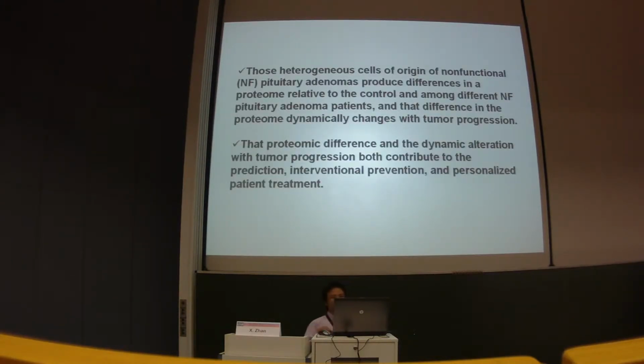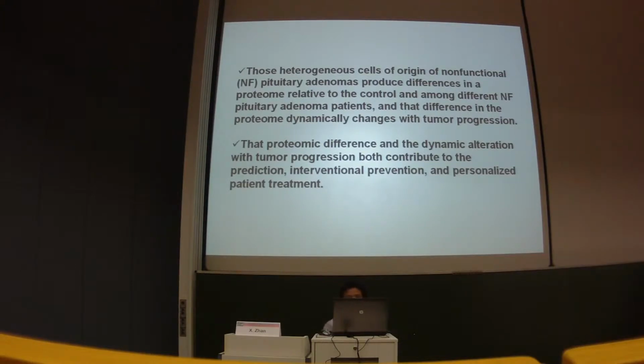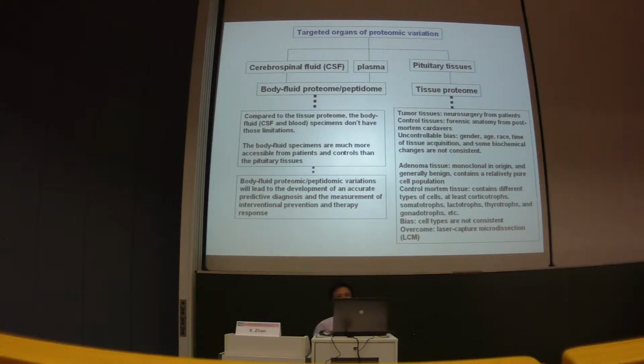Those heterogeneous cells of origin of non-functional pituitary adenomas produce a difference in proteomics related to the control and among different NF pituitary adenoma patients, and that difference in the proteomic environment changed with the tumor progression. That proteomic difference and the dynamic of the region with tumor progression both contribute to the patient prevention and the personalized patient treatment. Target organs of proteomic validation include the pituitary tissue and the body fluid, CSF, and the plasma.